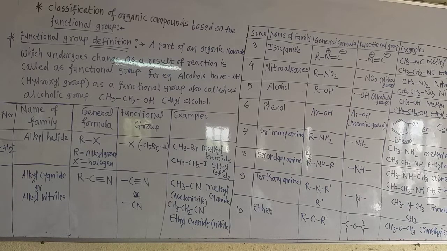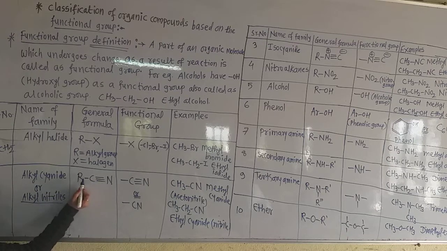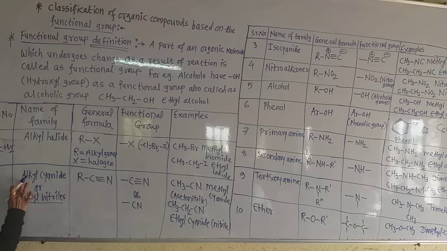Now see the second, that is the class or family of the organic compound, the alkyl cyanide. It is also called alkyl nitrile. Now you know that carbon has 4 bonds around it. Now this carbon, 3 bonds attach to nitrogen and 1 bond is attached to this alkyl group. Now this is the general formula: RC triple bond N is the general formula of the alkyl cyanide, or they are also called the alkyl nitrile.